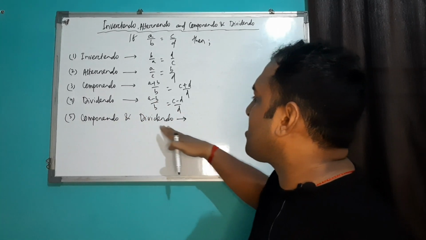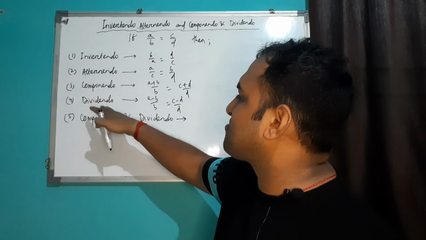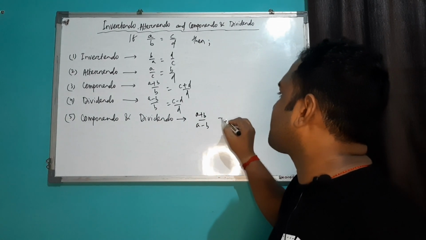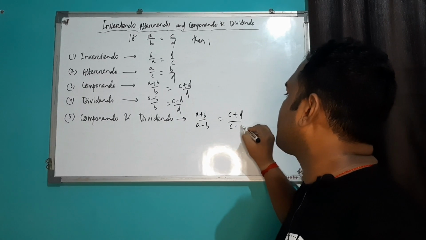And the fifth one is componendo-dividendo. Componendo-dividendo means this is the combination of these two, and it can be written as (a plus b) upon (a minus b) equal to (c plus d) upon (c minus d).